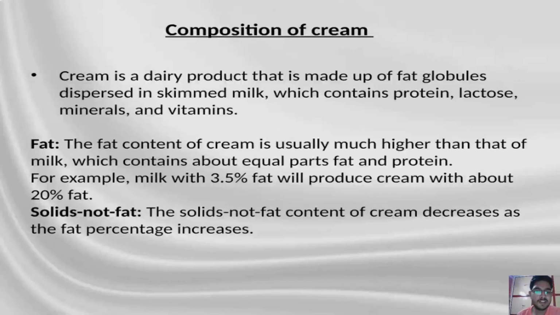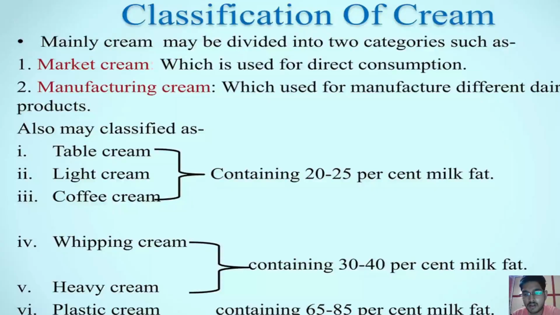So first of all, we will start with composition of cream. So what is cream? Cream is the fat-rich portion of the milk. By separating the cream, we can separate most of the fat from the milk. Usually, the classification of cream is based on the amount of fat we are extracting from the milk, or the amount of fat the particular type of cream is containing.